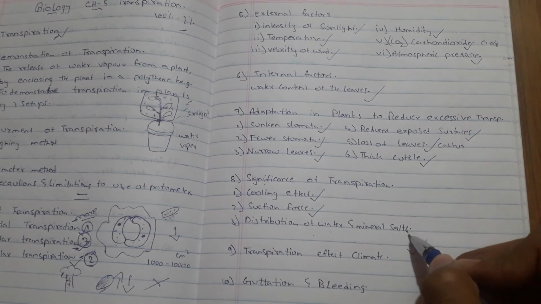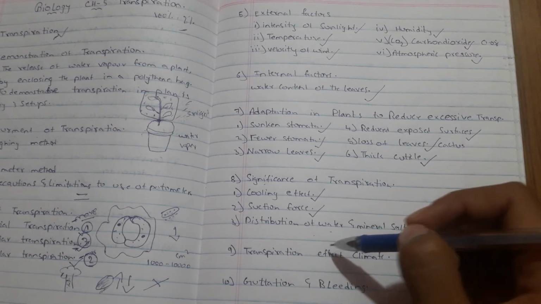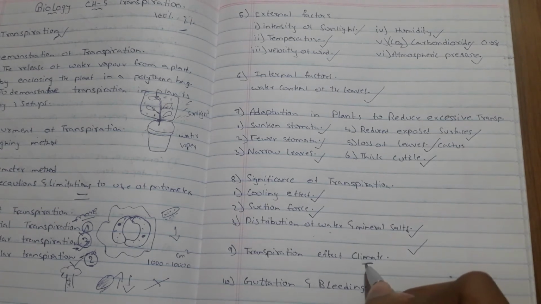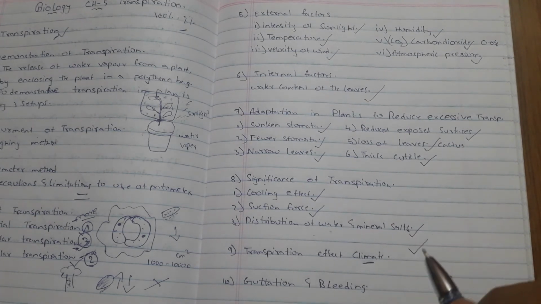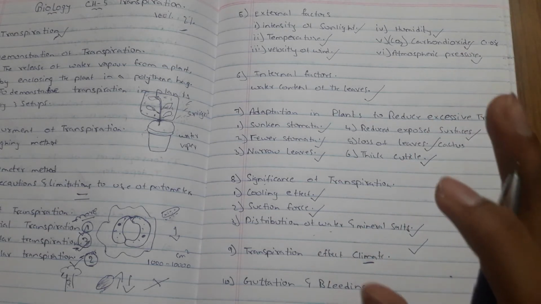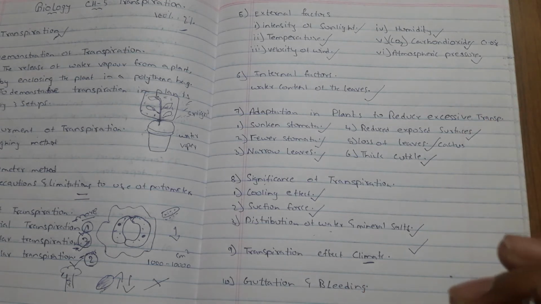So the last two points in this chapter are transpiration affecting climate, and guttation and bleeding. This is an important and interesting topic. Listen. A full grown sunflower plant is estimated to lose how much water vapor per day?